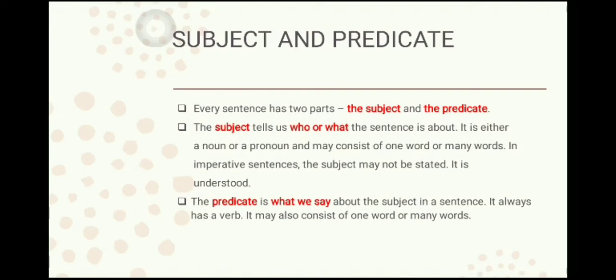It always has a verb. Of course, it consists of an action, that is a verb. And just like the subject, predicate can also consist of one word or many words. Let us see some examples of subject and predicate in a sentence.